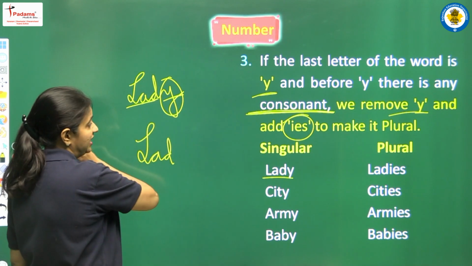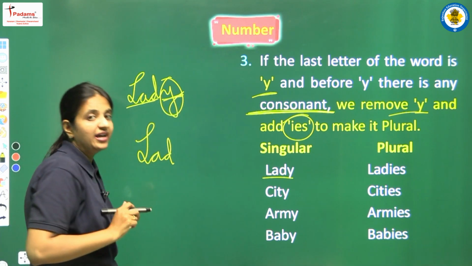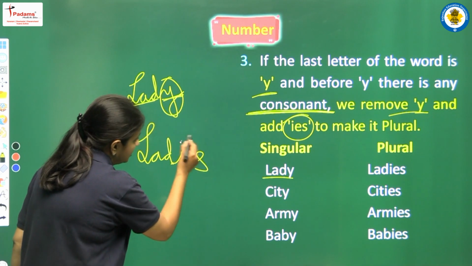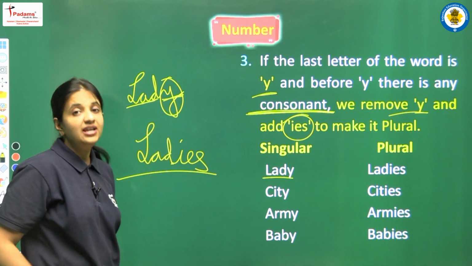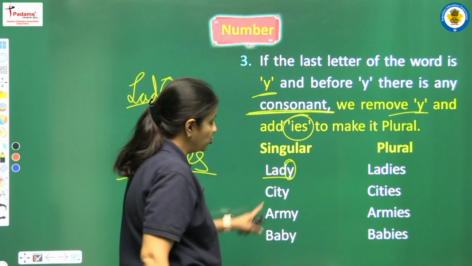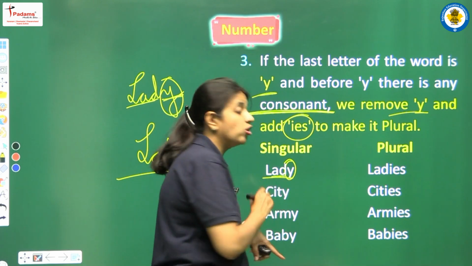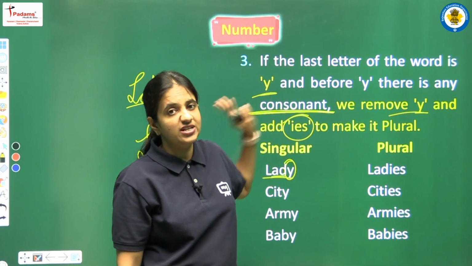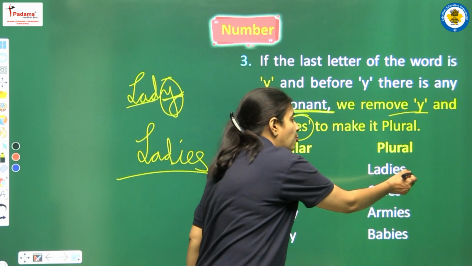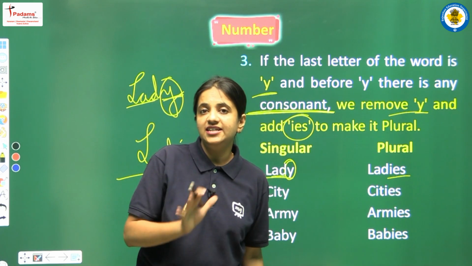Now we remove Y, and in the place of Y we write IES. So now lady will be ladies. So yes, we have to see the last letter, that is Y, and before Y one consonant should be there, then this rule is applicable. According to that we remove Y, and in the place of Y we add IES.